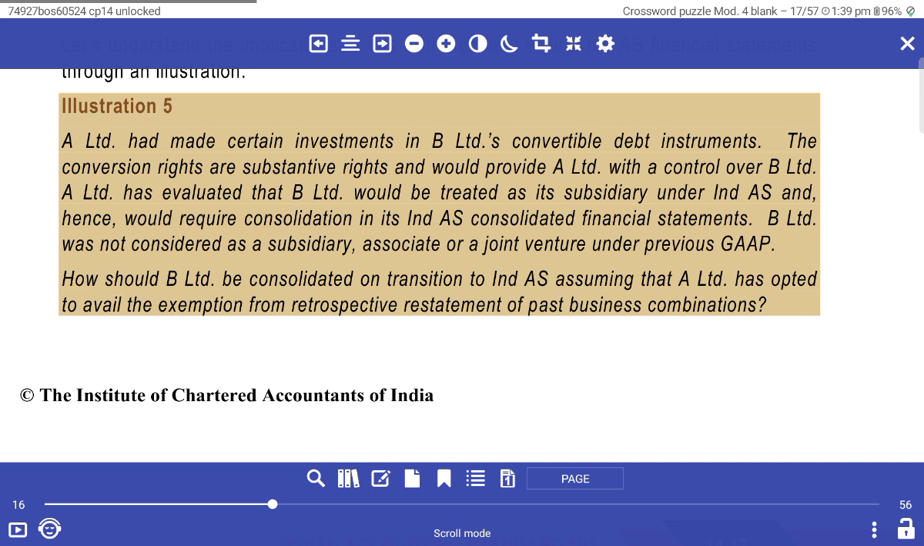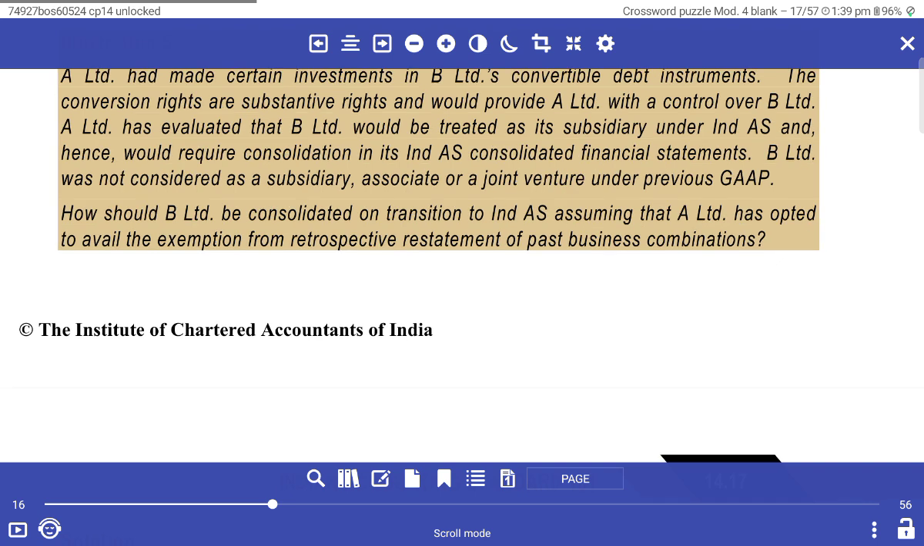B Limited has issued a conventional debt instrument with a conversion right, giving A Limited subsequent control over B Limited. A Limited has evaluated that B Limited would be treated as a subsidiary under Ind AS and hence would be required to be consolidated in the Ind AS consolidated financial statements. B Limited would not be considered a subsidiary, associate or joint venture under previous GAAP.